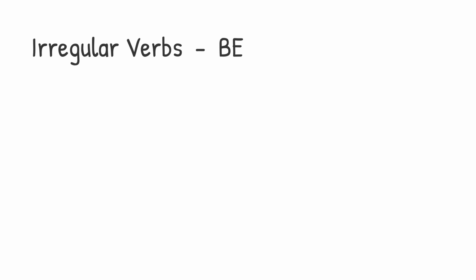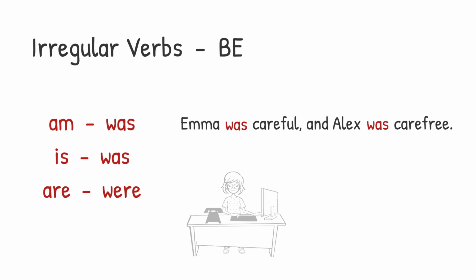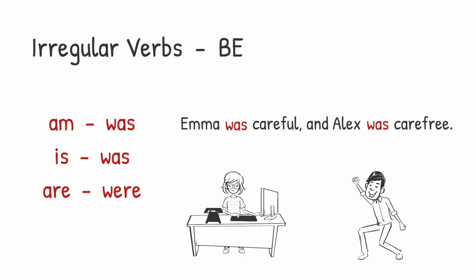Of course, we need to also remember the past tense of am, is, and are. Am becomes was, is also becomes was, are becomes were. Emma was careful, and Alex was carefree.